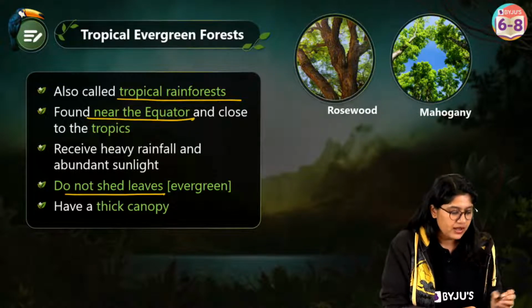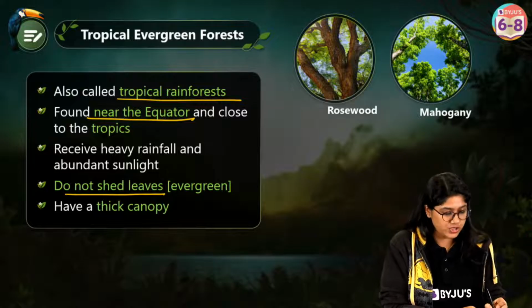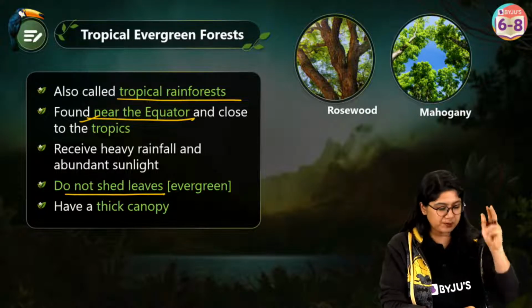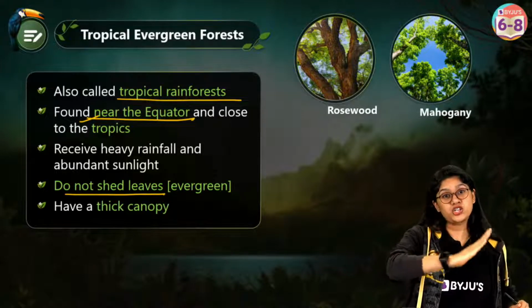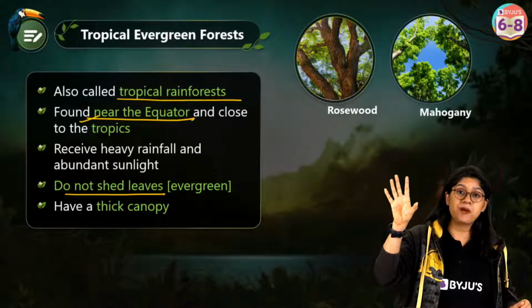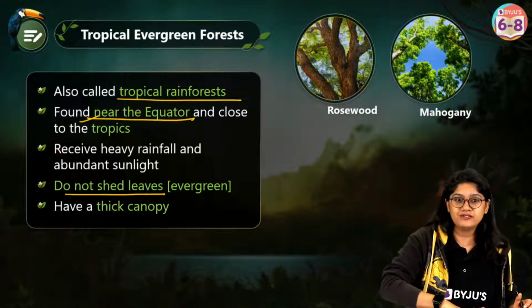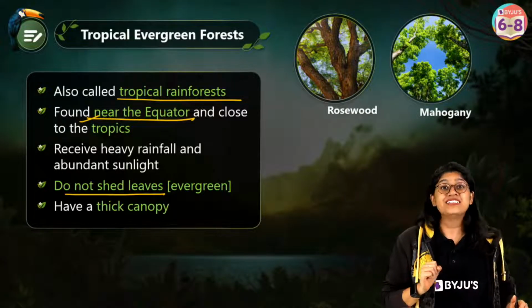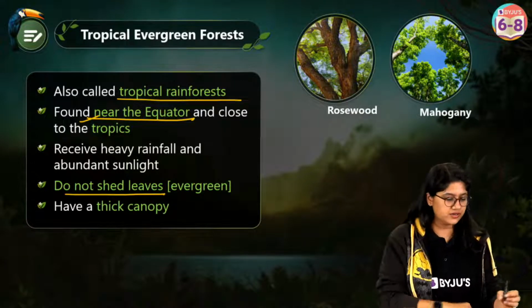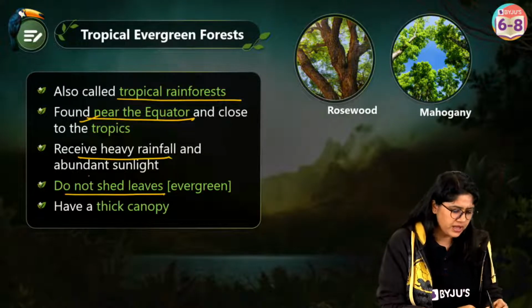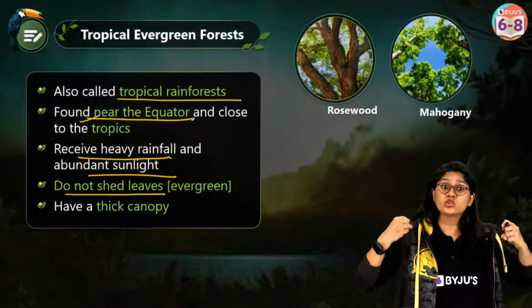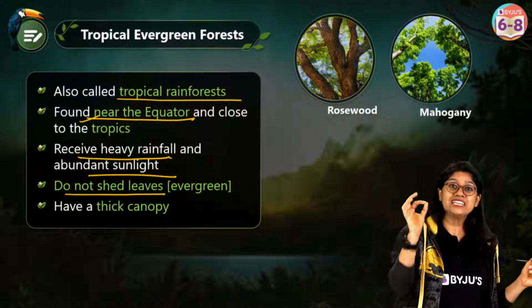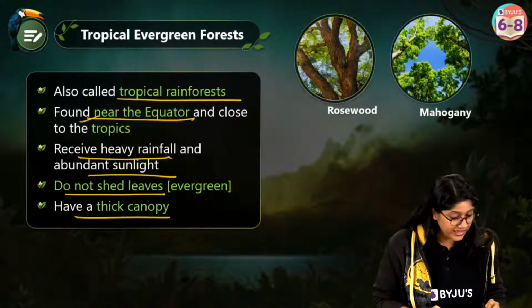Then, of course, where are they usually found? We have them near the tropical places in our country. We have already seen, we have them in the Western Ghats, the Lakshadweep, Andaman and Nicobar, and the eastern part of our country. So we have these amazing forests over there. They receive very heavy rainfall, and they have the right amount of sunlight also, which helps the plants to thrive. That's how they are very thick forests, and they have a very thick canopy.